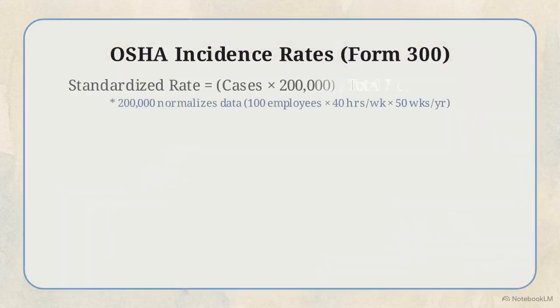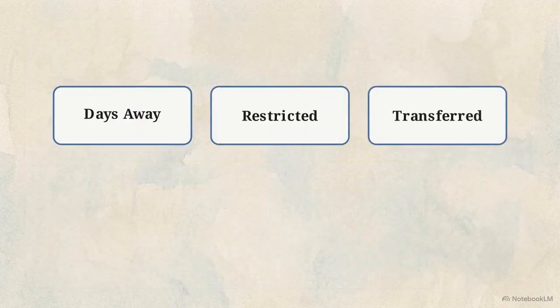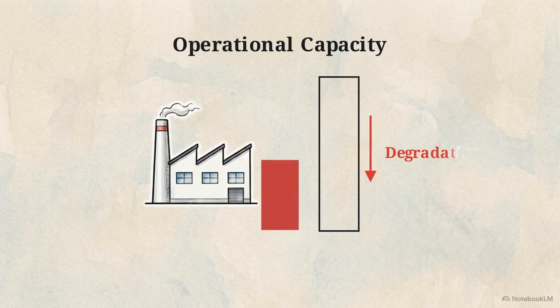This data table illustrates the DART metric, which stands for Days Away, Restricted, or Transferred. DART identifies workforce degradation by tracking restricted work activities and job transfers, rather than just severe accidents. It shows exactly how a facility loses its operational capacity. With this data, you can prioritize.